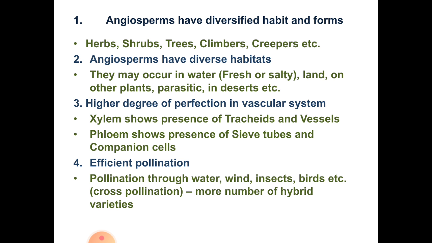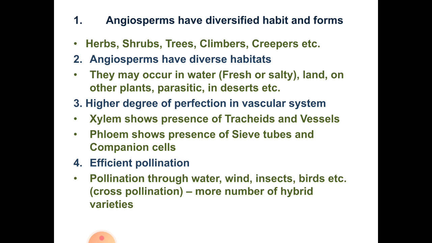The third point is high degree of perfection in vascular system. Here the conduction system, that is the vascular system, is well developed. Xylem shows presence of tracheids and vessels, and phloem shows presence of sieve tubes and companion cells. Then angiosperms show efficient pollination. Pollination is done through water, wind, insects, birds, etc. So cross pollination is done here, and more hybrids or different varieties are produced in angiosperms.